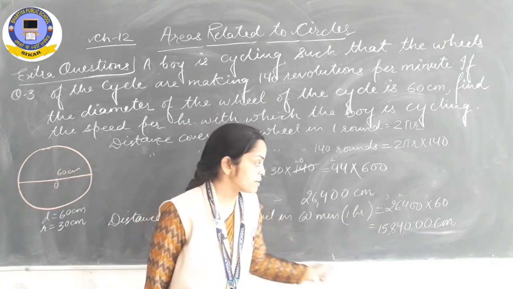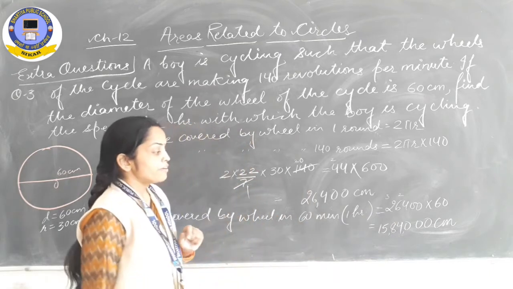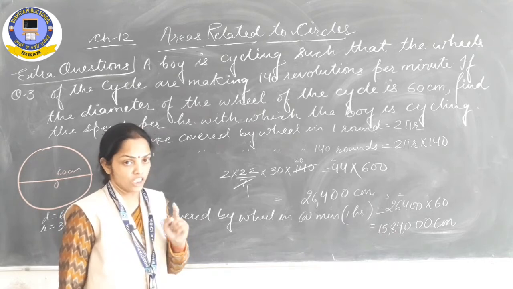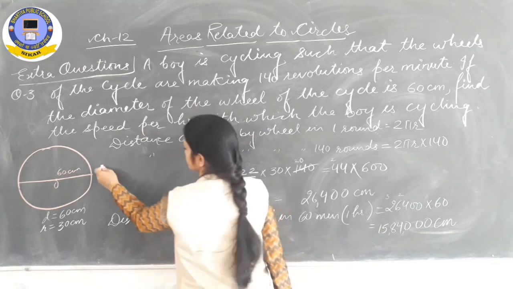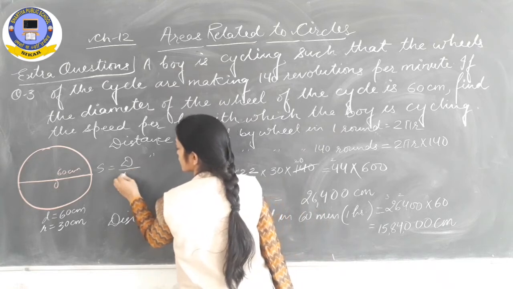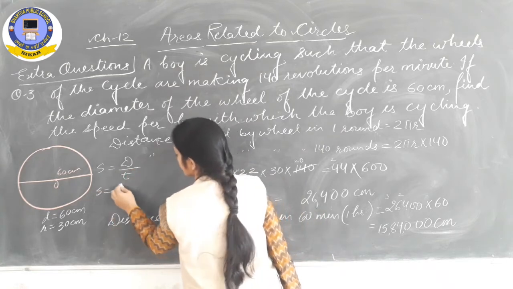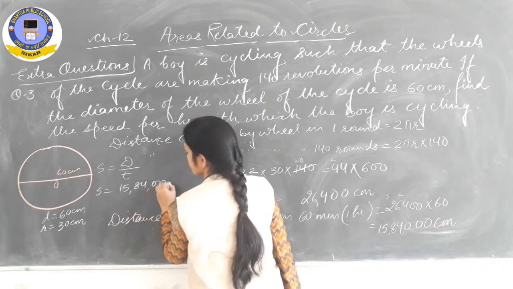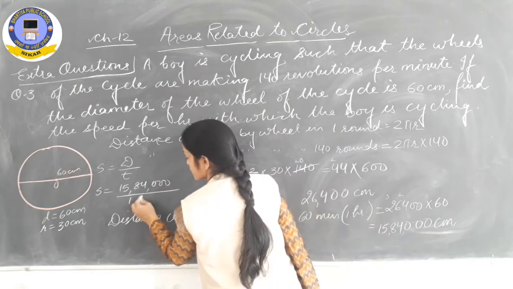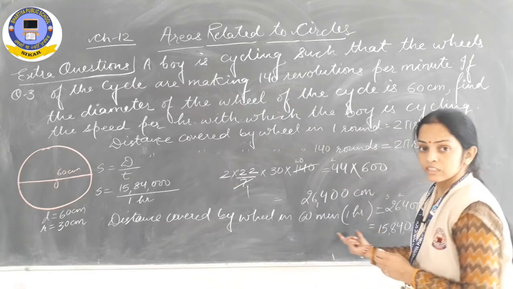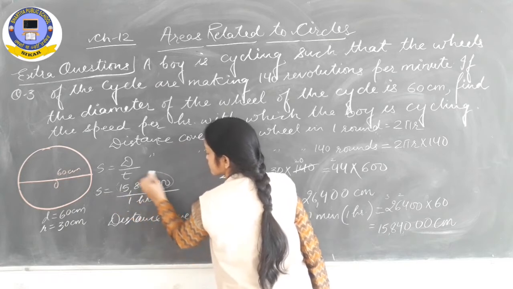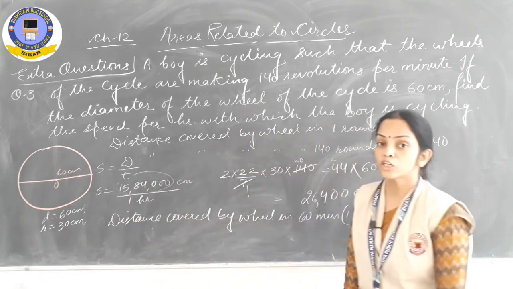Got it? It is the distance covered by the wheel in 1 hour. Now if I would like to ask you to find out the speed of the cycle in kilometer per hour, so speed is equal to what? Speed is equal to distance upon time. So speed is equal to distance 15,84,000 per time, which is already given as 1 hour. तो ये already 1 hour में है. No problem at all because 60 minutes was given. 60 minutes is equal to 1 hour. Okay, but this distance is given in centimeter.